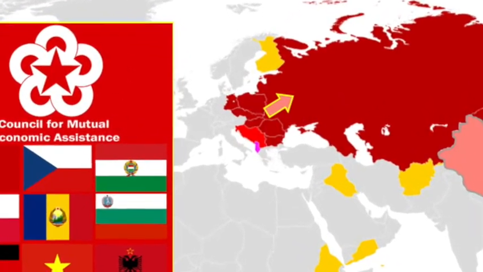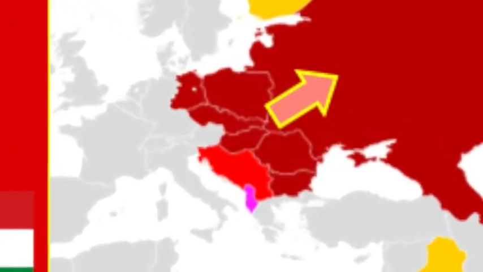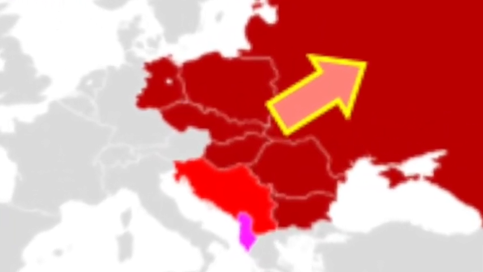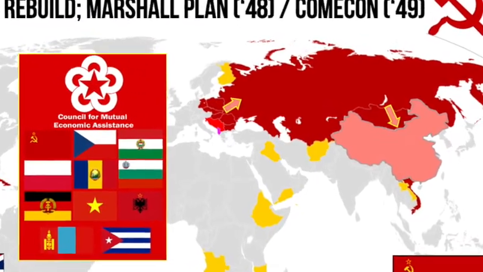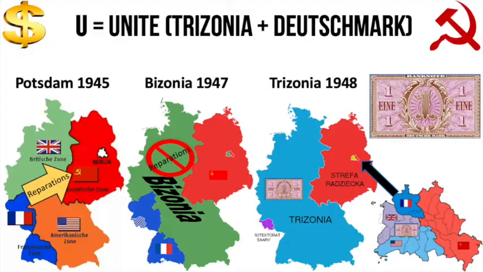However, in the long term, Comecon worked mainly to take resources out of the Eastern European countries and send it to the USSR. Although, as an aside, the USSR did transfer around $25 million worth of aid to communist China, but that comes later. Our next letter of mistrust is U, unite.